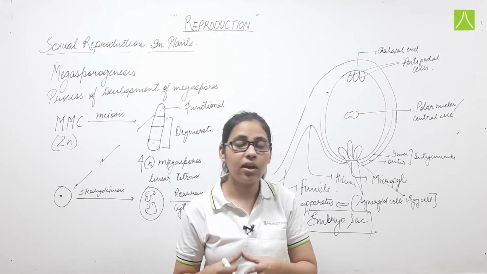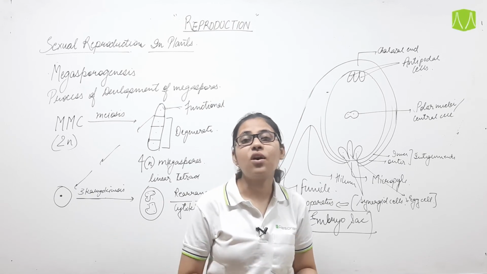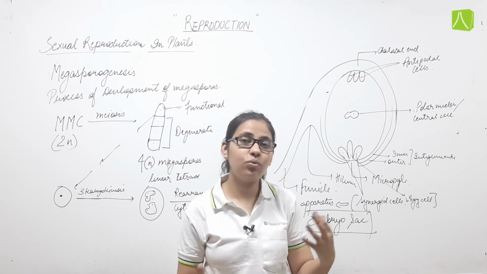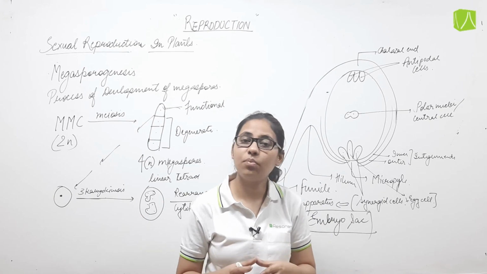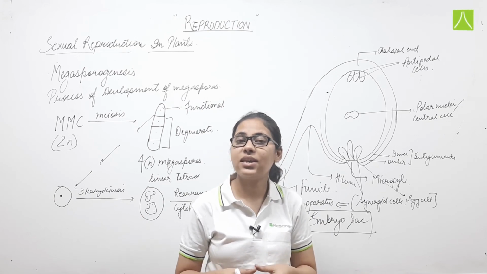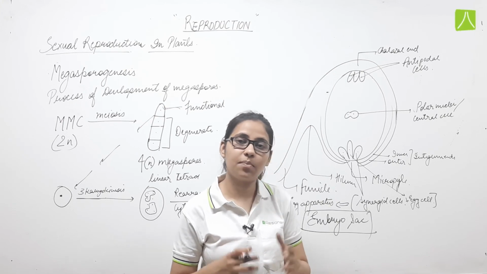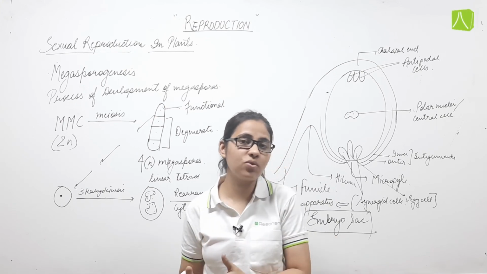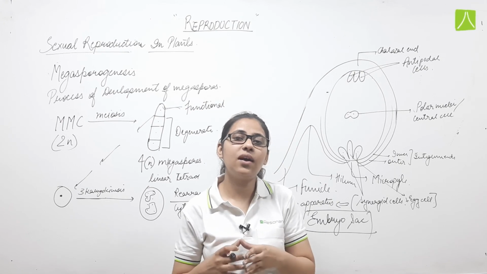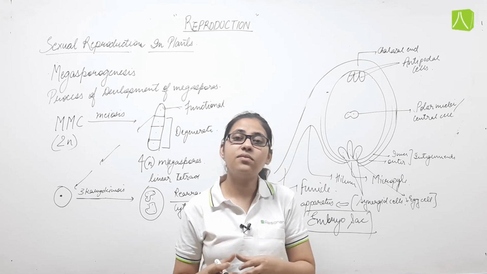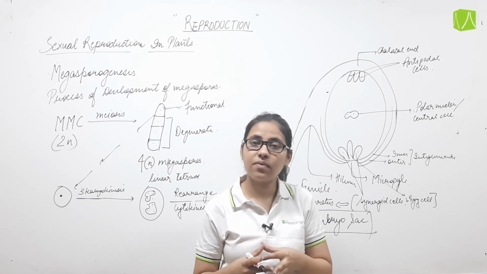So this process of transfer of male gamete to the female gamete is known as pollination. This is the next event after megasporogenesis. Microsporogenesis has been done, megasporogenesis has been done. Now the process after this is called pollination. This we will discuss.